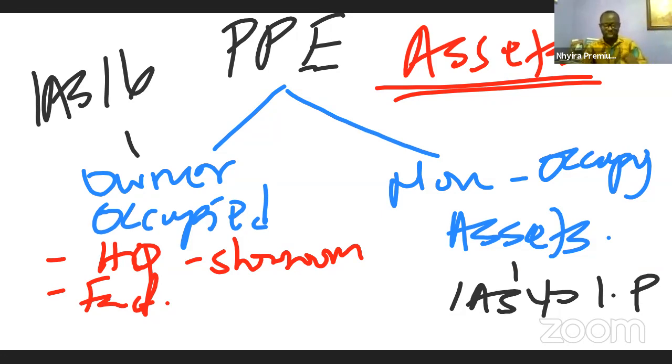But if the company holds the asset, controls the asset, but it's not using the asset in the day-to-day running of the organization, in that case, we say that the assets should be accounted for in accordance with what? IAS 40 investment property. We are going to be starting with the IAS 16, certainly, because that's where we are going.